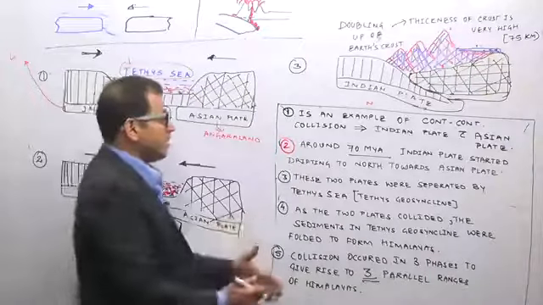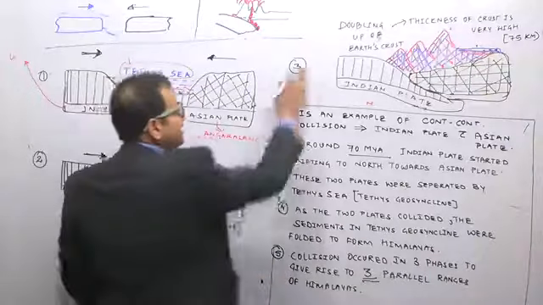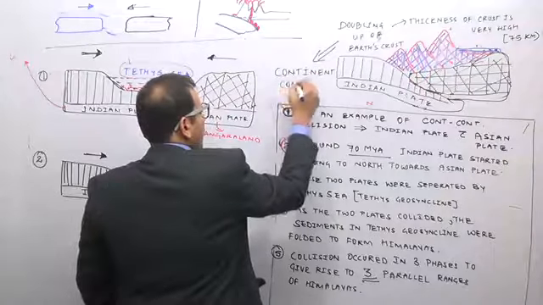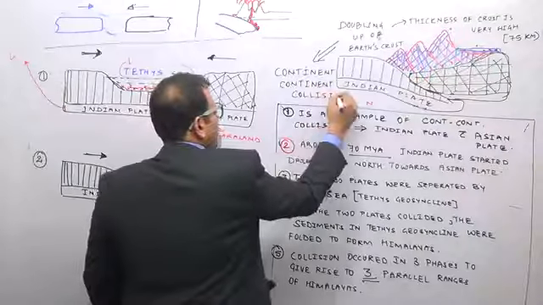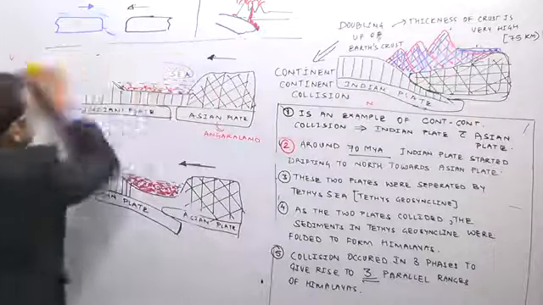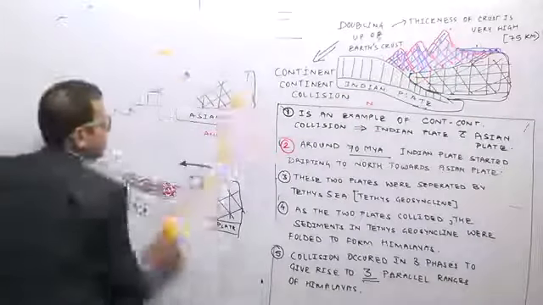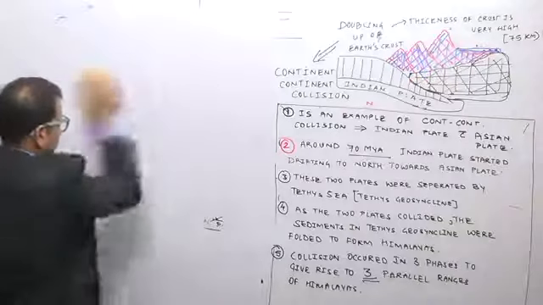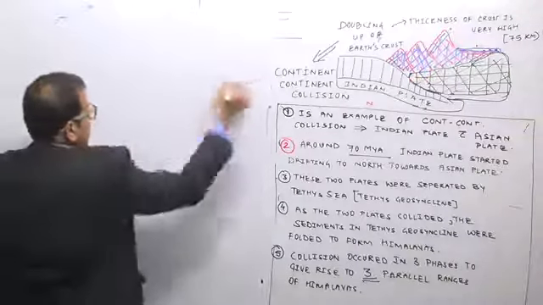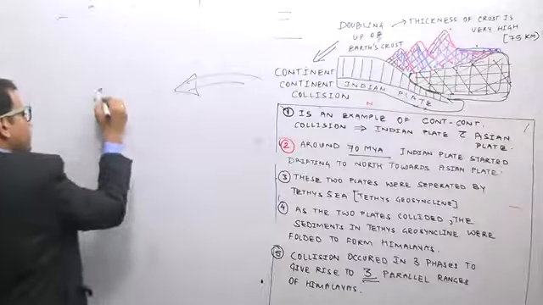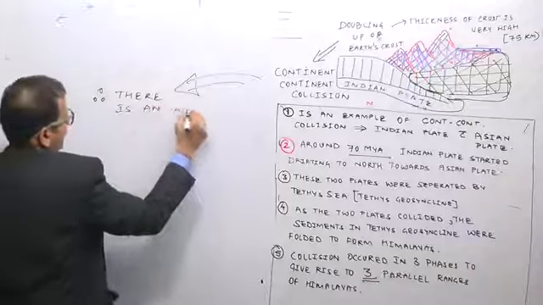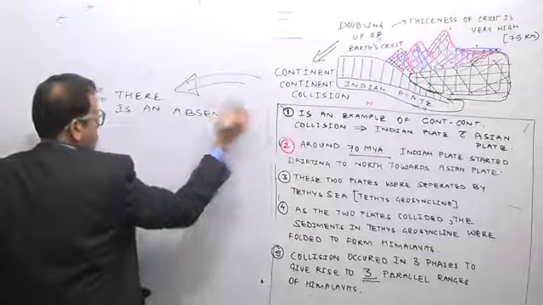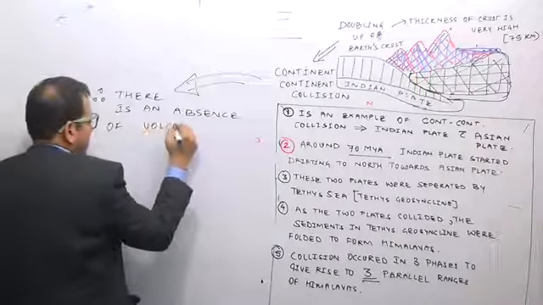Because Himalayan mountains are an example of a continent-continent collision, and because these are examples of a continent-continent collision, therefore there is an absence of volcanic eruptions in the Himalayas.